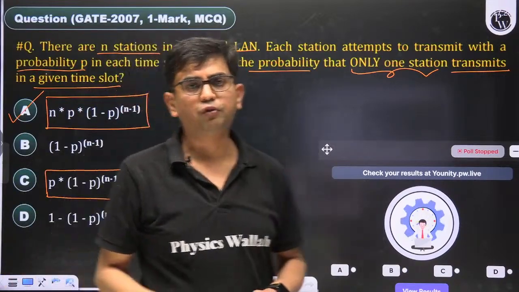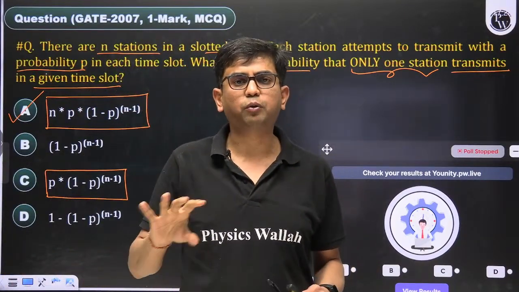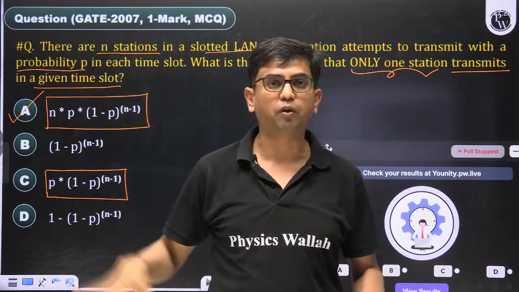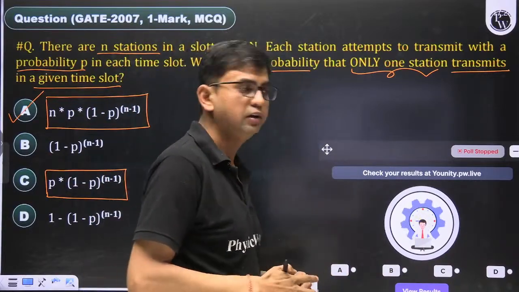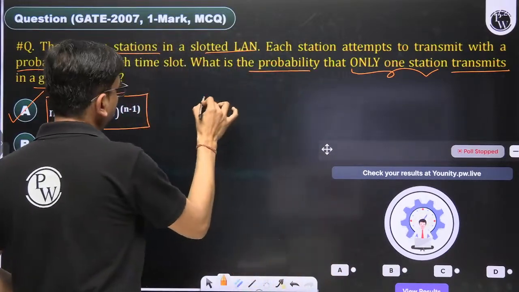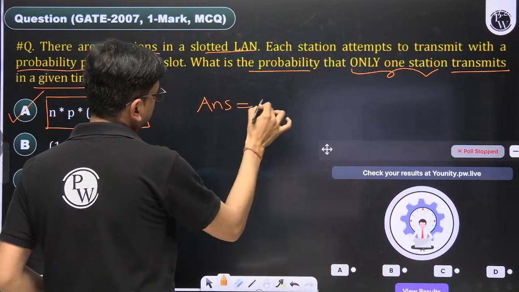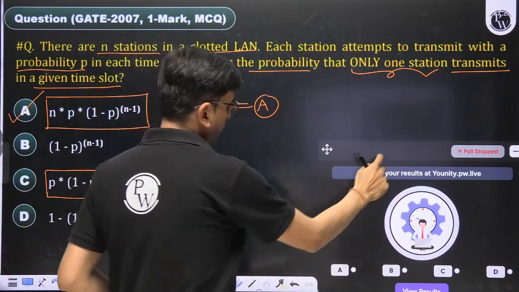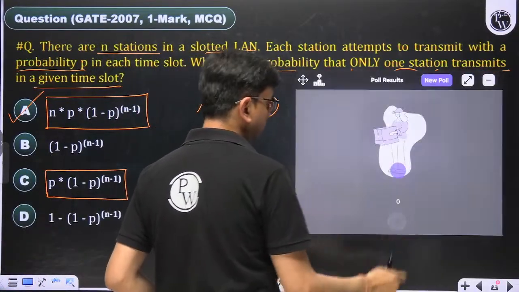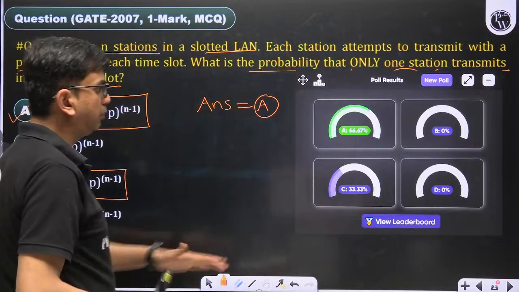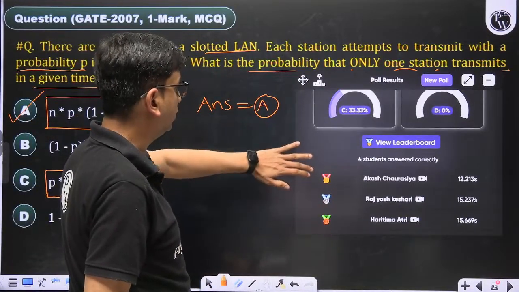If you are getting confused over this question, you have to understand binomial distribution probability. So the correct answer of this question is A. 66% have given the answer A and 33% have given the answer C.